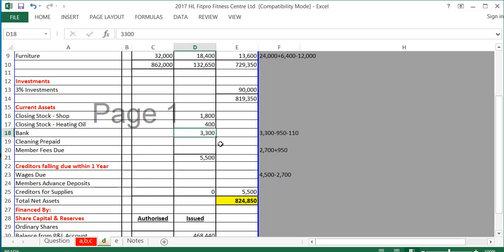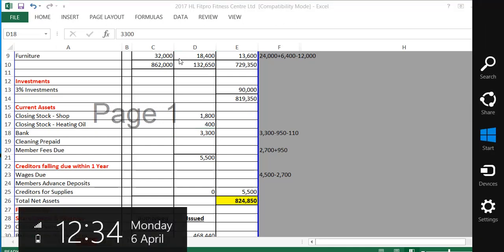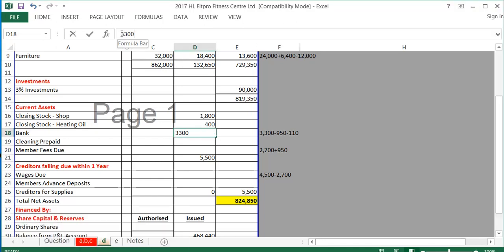Okay, so I have to take account of those. So the €3,300 doesn't take account of bank charges of 110 and then a dishonoured cheque of 950, both of which will reduce our balance, leaving my bank at 2,240.